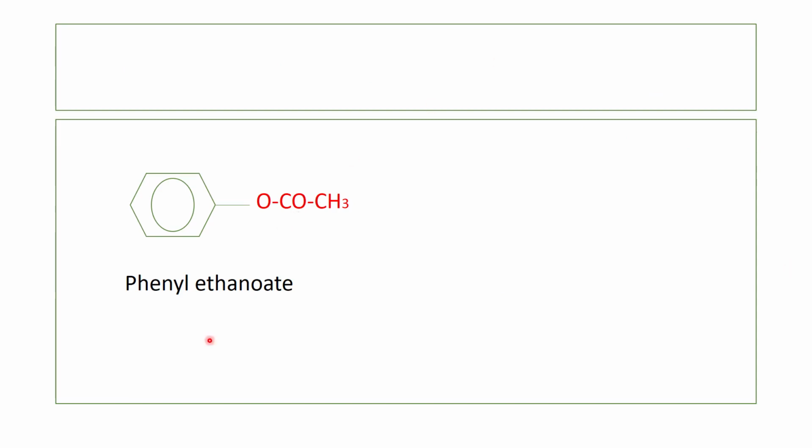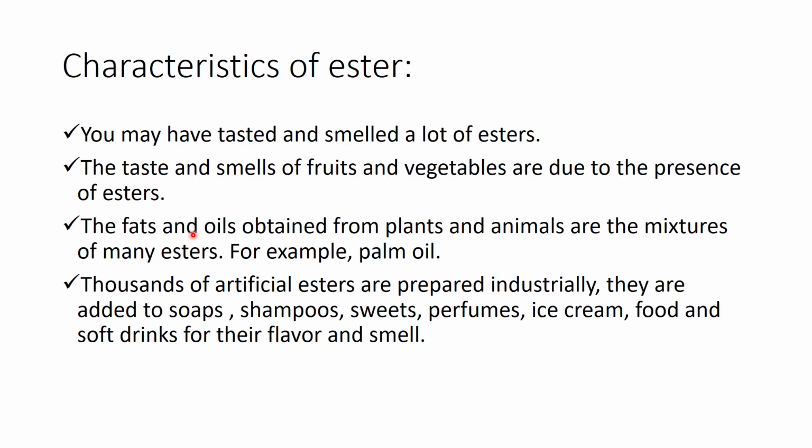And let's discuss an example in which we have an aromatic hydrocarbon attached to this compound. This is called phenyl ethanoate, and the reason is that here a phenyl or benzene ring attached to an OH had reacted with a carboxylic acid, which was ethanoic acid, and the hydrogen and the OH were removed, and this bond was formed.